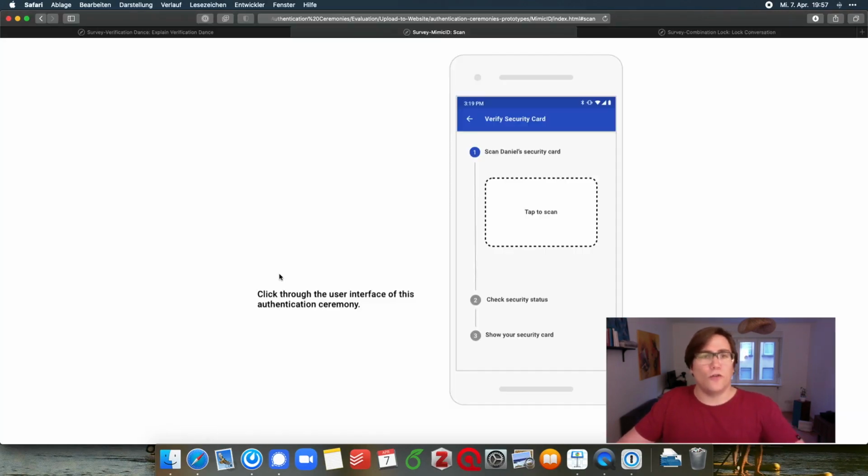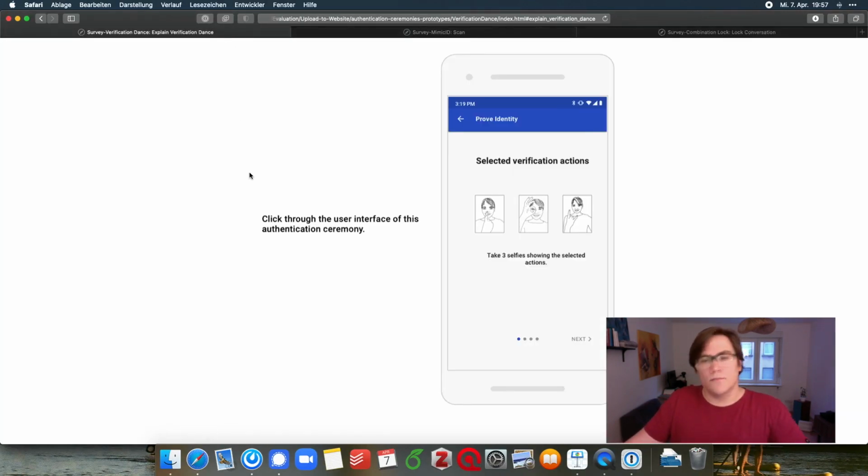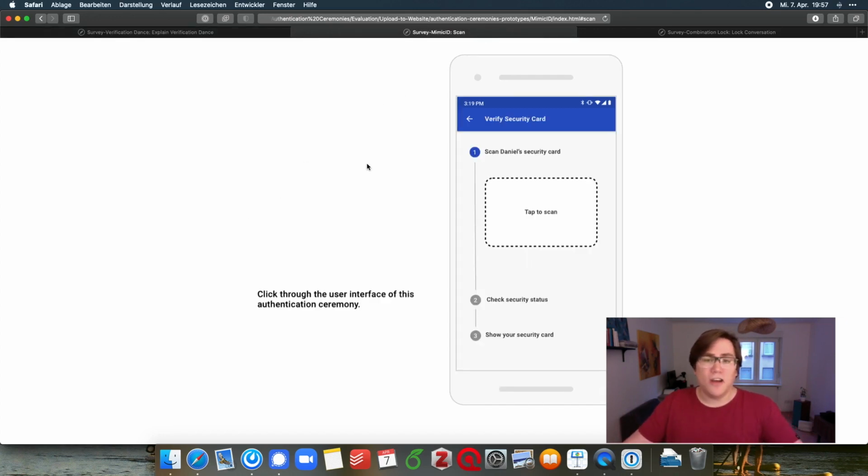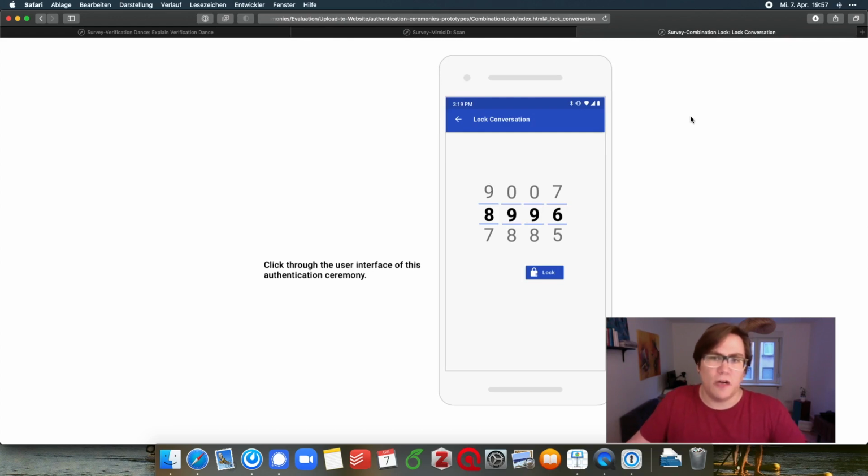First of all, a selfie-based prototype where each user takes selfies of themselves that show a verification action. Then an ID card-based prototype where people meet up to verify each other's security card. And lastly, and most successful in our evaluation, a prototype based on a combination lock, where users choose a combination